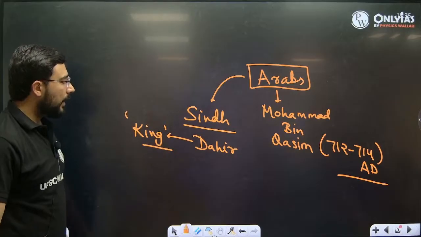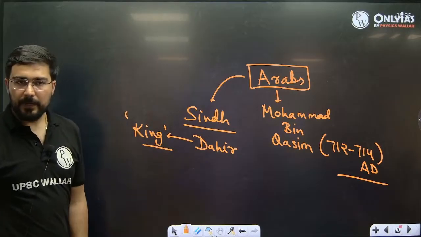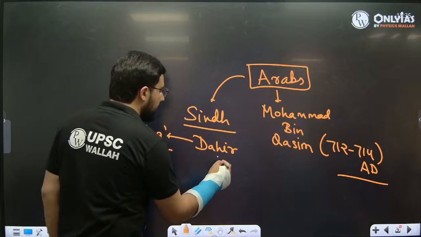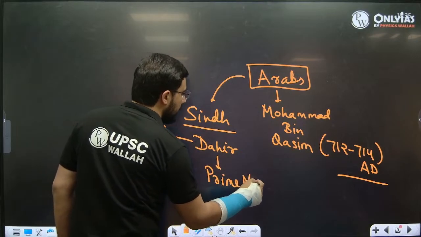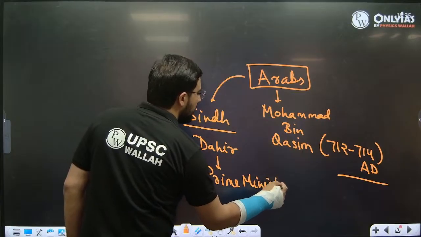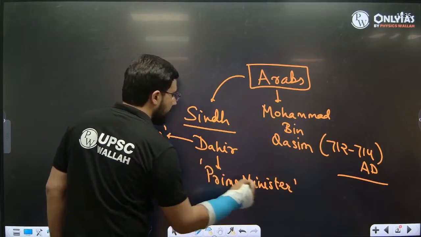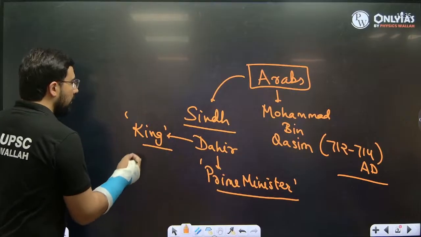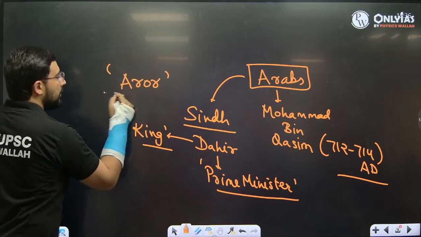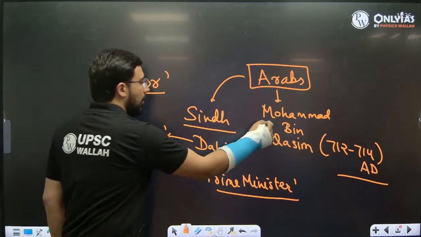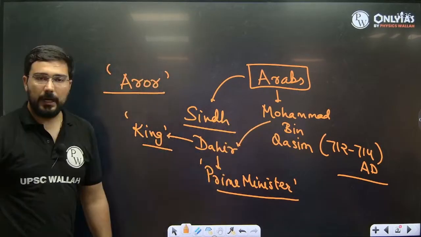Okay. But Dahir was not strong enough. He was not strong enough. In fact, his prime minister also did not support Dahir. This is known as the Battle of Aror. In this Battle of Aror, we see Muhammad bin Qasim defeating Dahir.